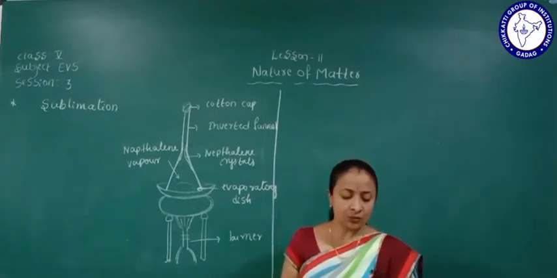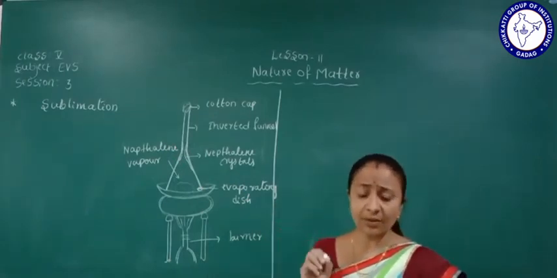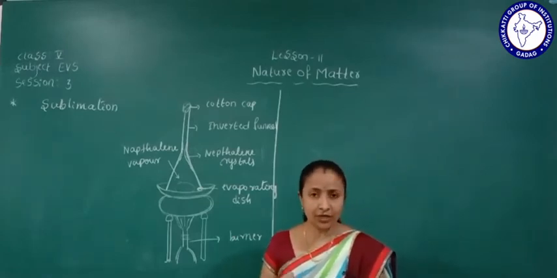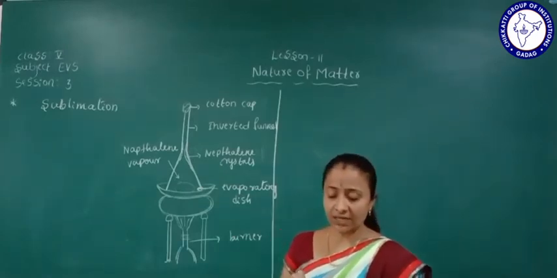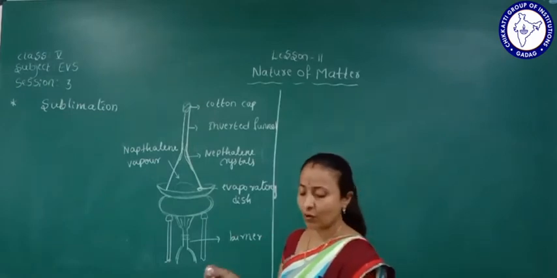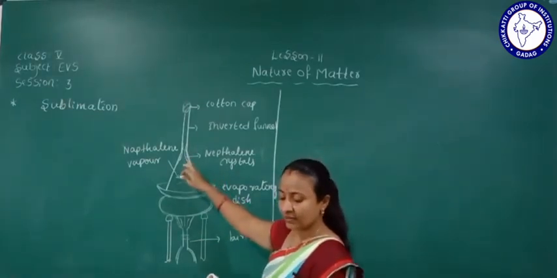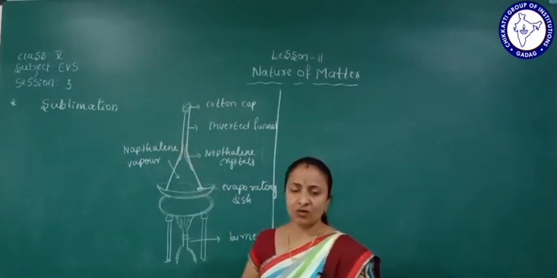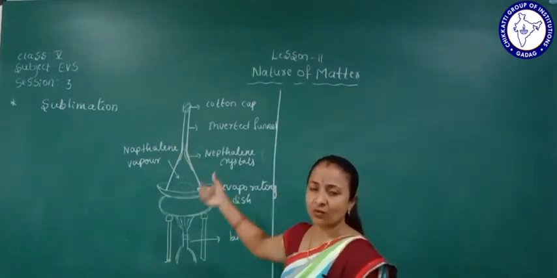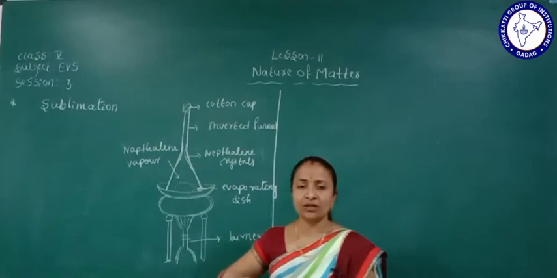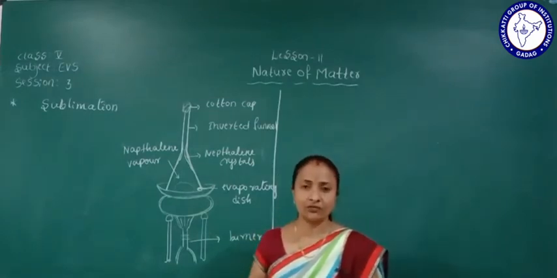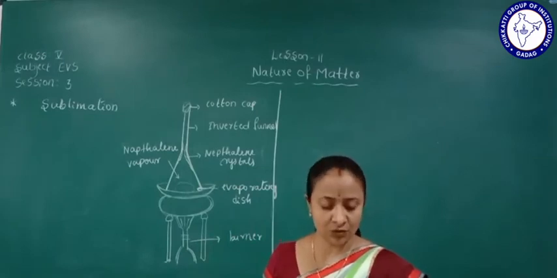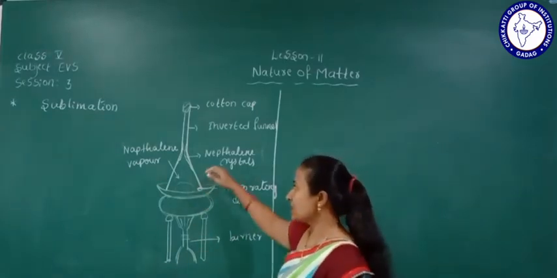Some solids on heating are directly converted into their vapor state, and vice versa, without passing through the liquid state. This is what we call sublimation. Again we can collect it in solid form. After the vapor is collected as a solid, that is sublimation.